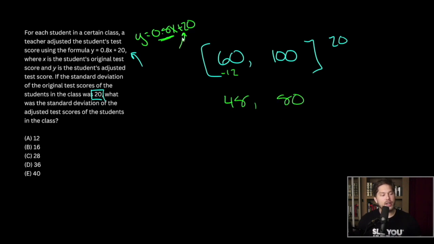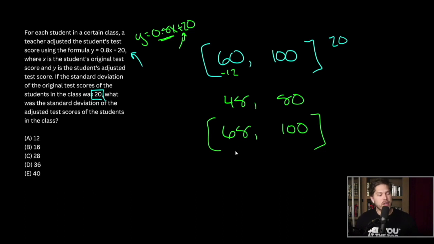Again, you can go ahead and add the 20. It won't make a difference, but let's just do it for fun. So we have 68 and 100. Notice that our first value changed, but our second value didn't, just by the nature of what this function was. However, our standard deviation will have changed here. The new mean for our list is what?